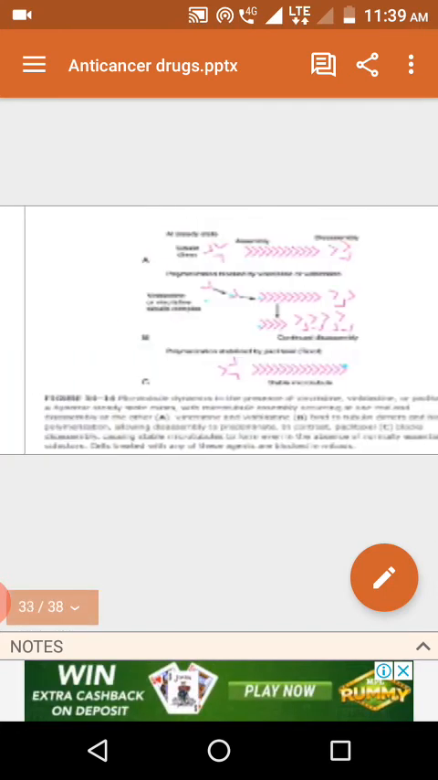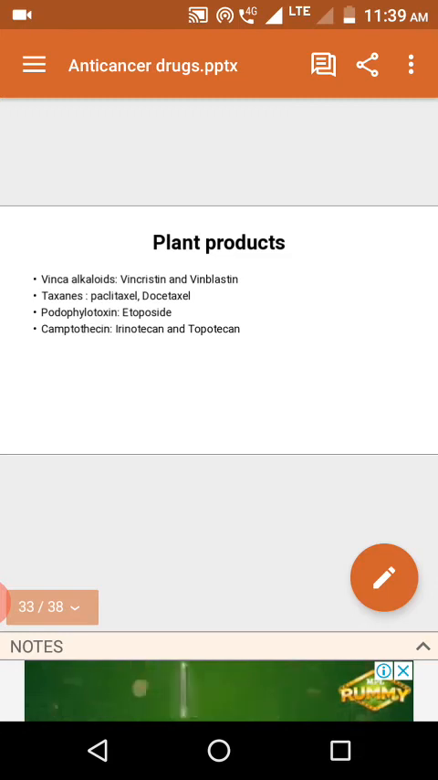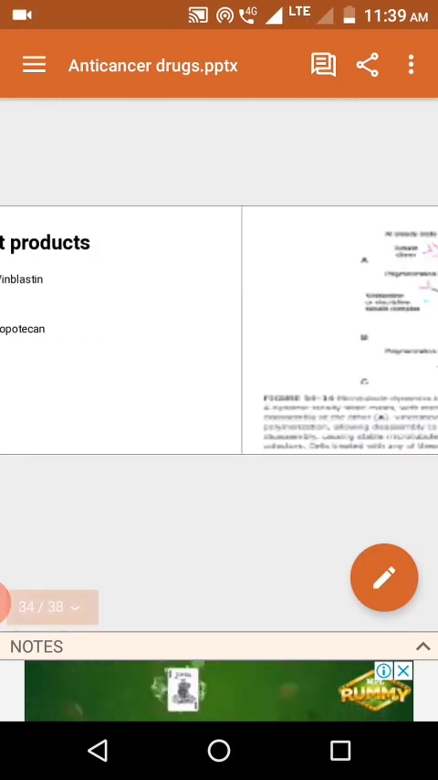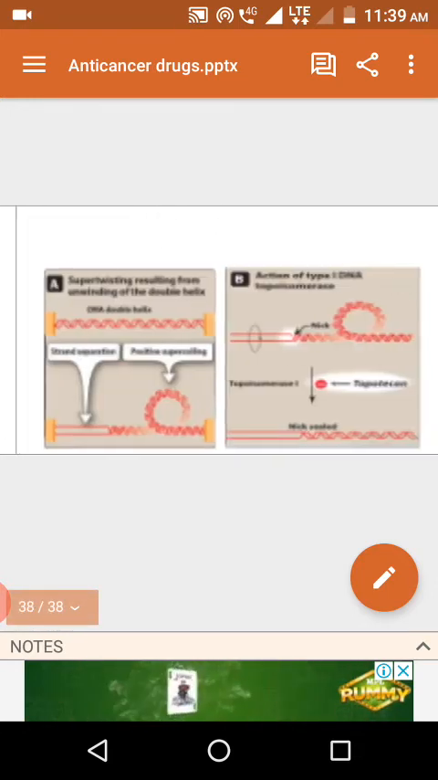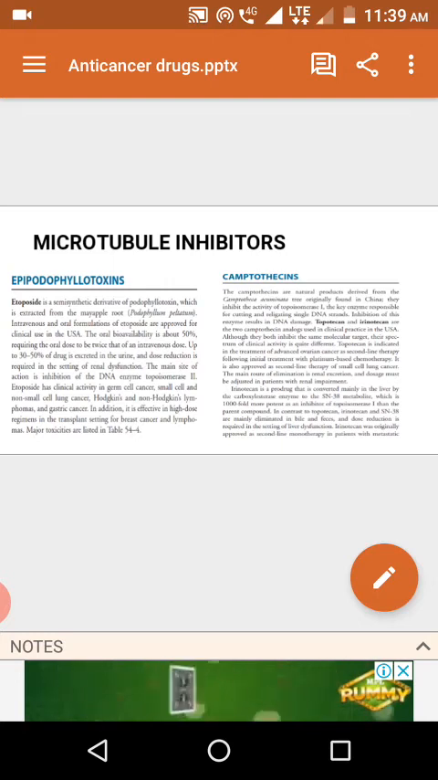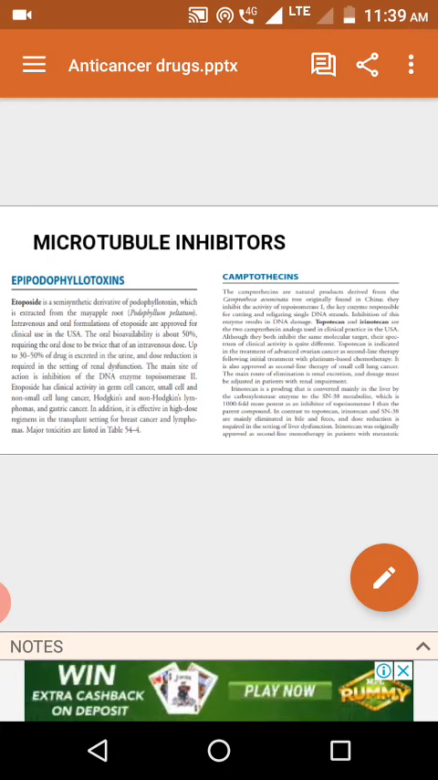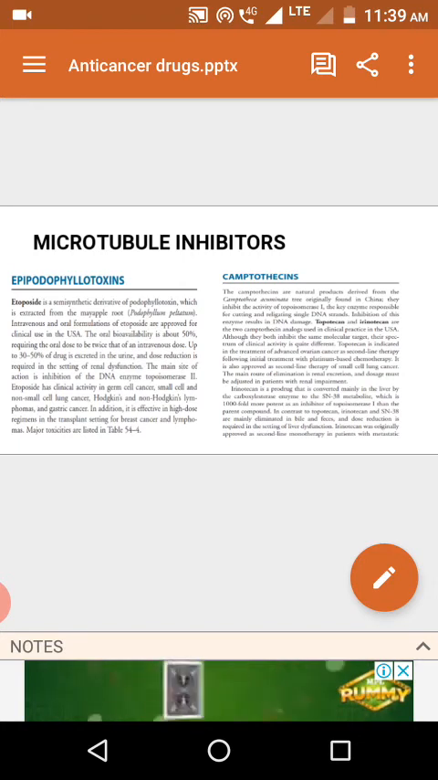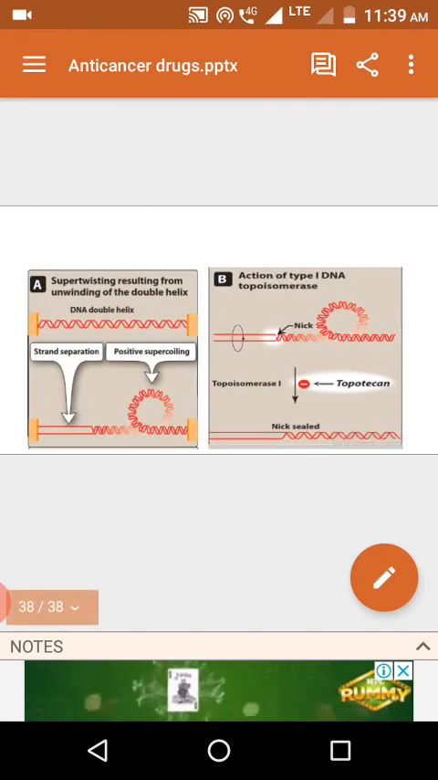Whatever drugs we discussed previously, vinca alkaloids and taxanes, are microtubular inhibitors. Here, the second plant-derived products are epipodophyllotoxins and camptothecins. You can write here, during the description of vinca and the others, the sources of vincristine, vinblastine, taxanes, epipodophyllotoxins and camptothecins. So directly I will enter into the mechanism of action.